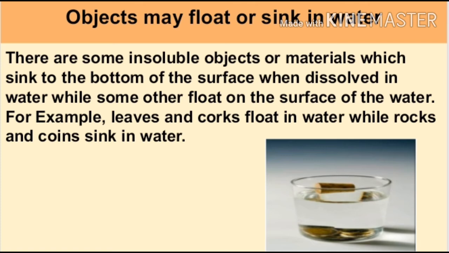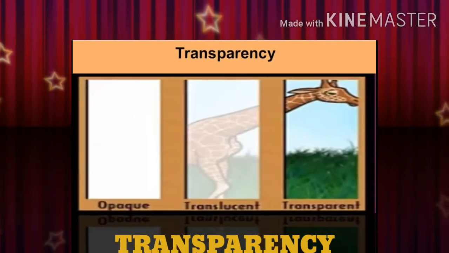So, what decides whether an object will float or sink in water? The answer is density. A substance with a density lower than that of water floats on it, whereas a substance with a density higher than water sinks to the bottom. For example, leaves and corks float in water, while rocks and coins sink in water.